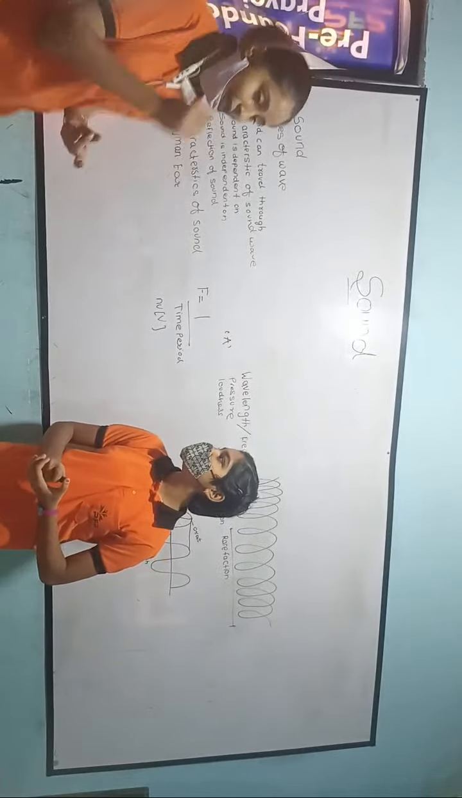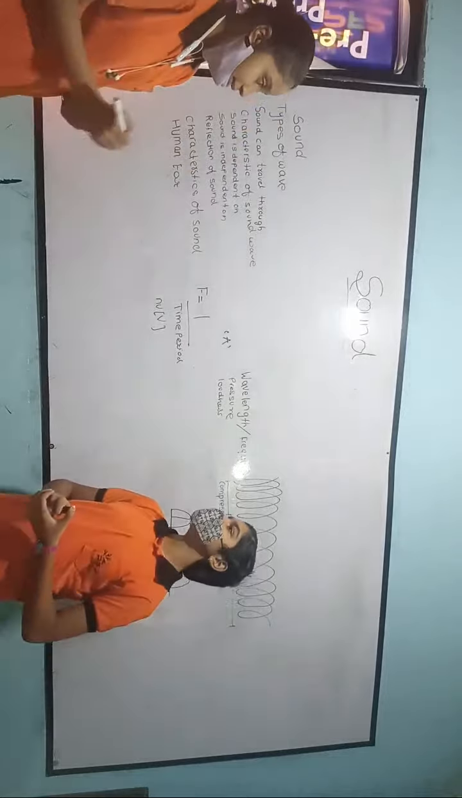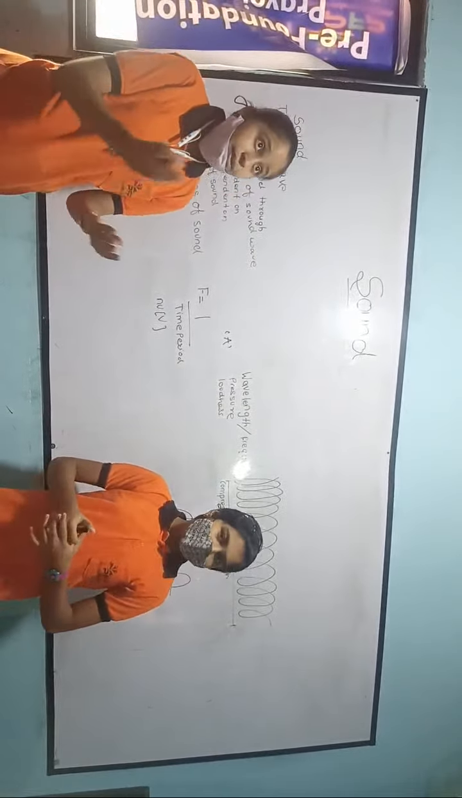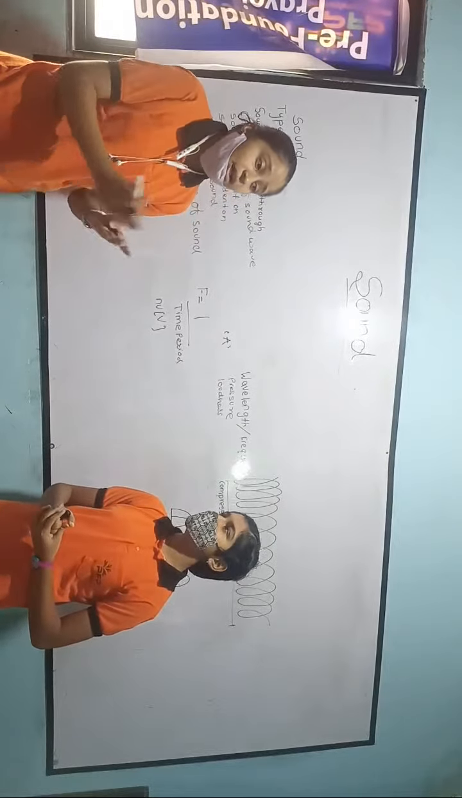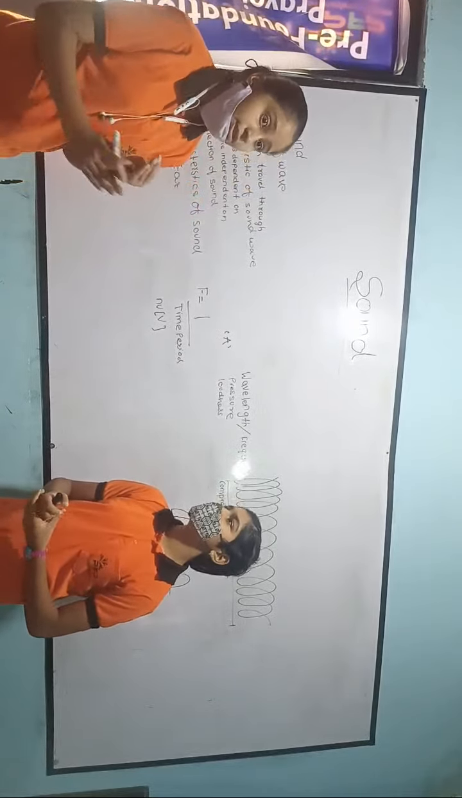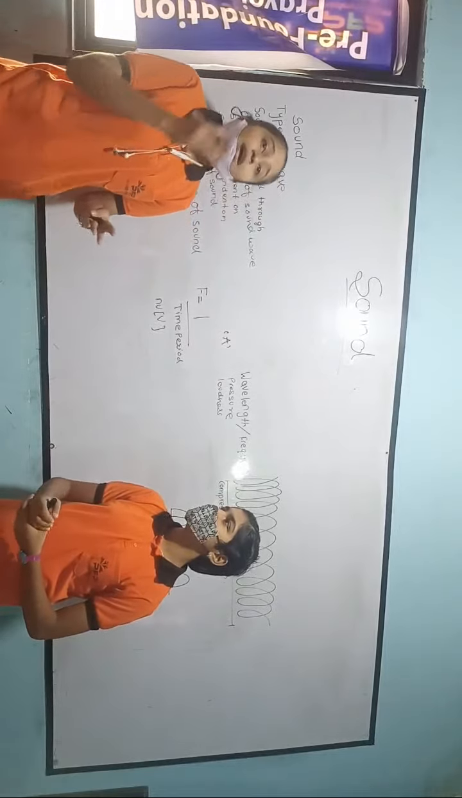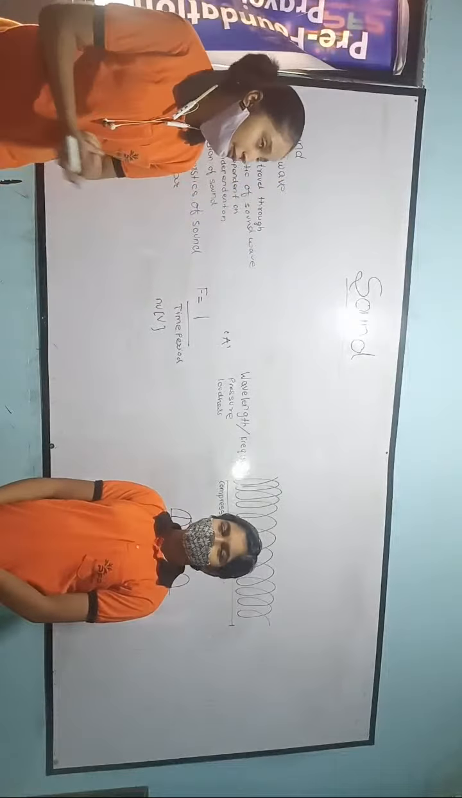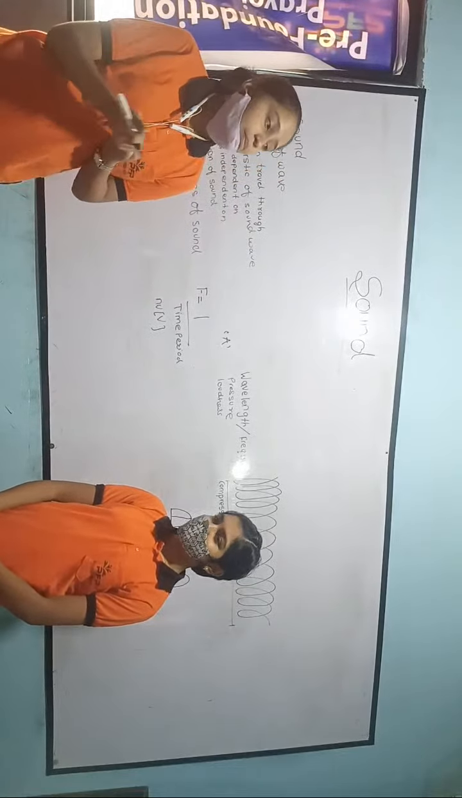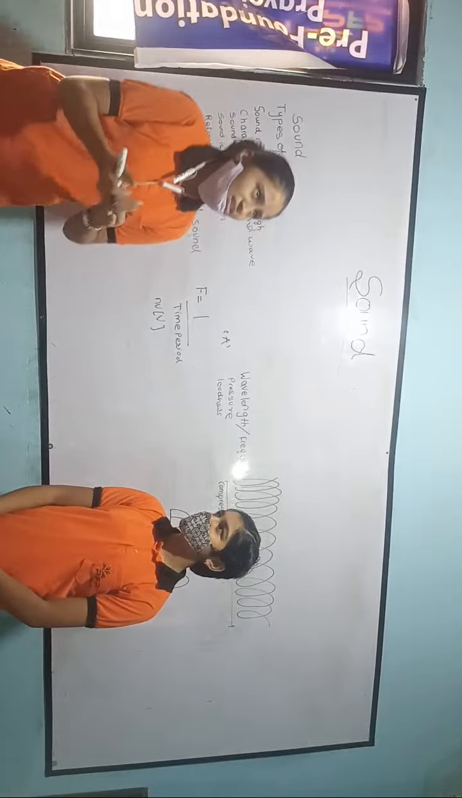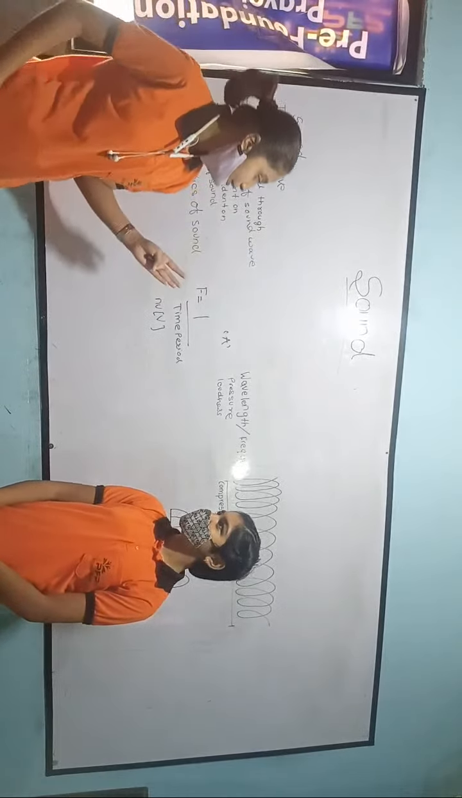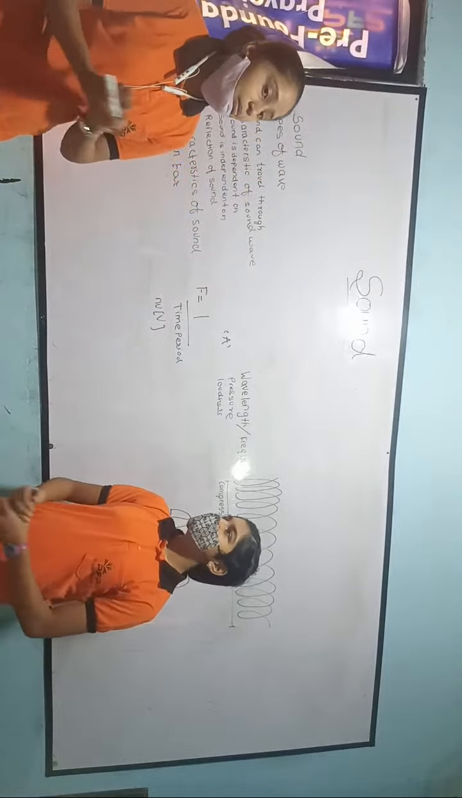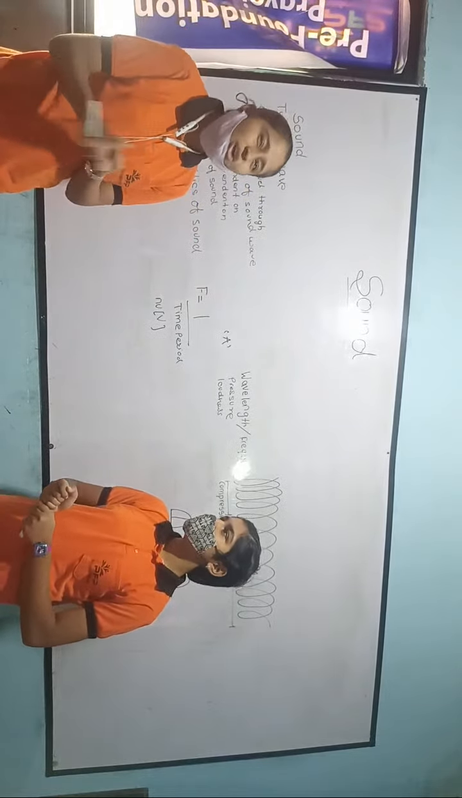Okay, now let's see the characteristics of sound. The first characteristic is pitch. Pitch distinguishes between shrill sound and grave sound. So, what is shrill sound? The shrill sound has a high frequency. Examples are a female voice and a bird sound. And the grave sound has a low frequency. Examples are a male voice and a frog sound.